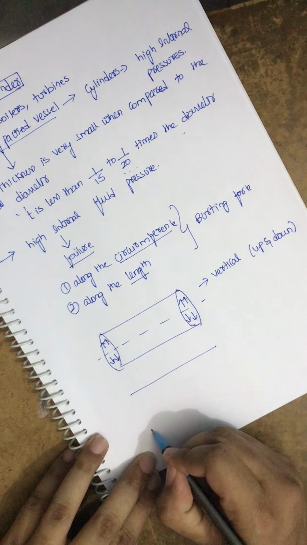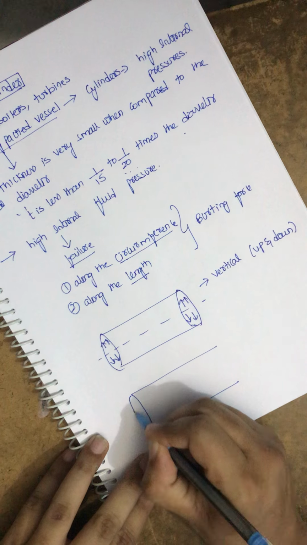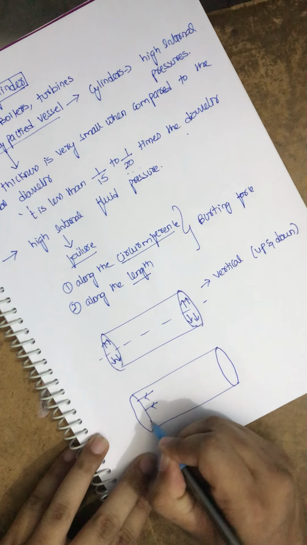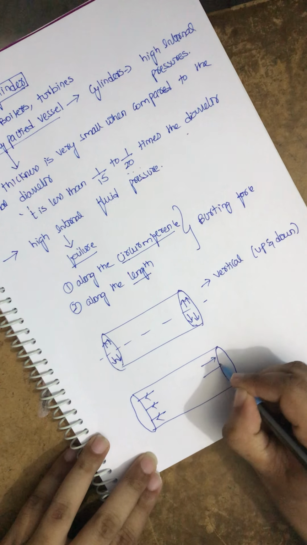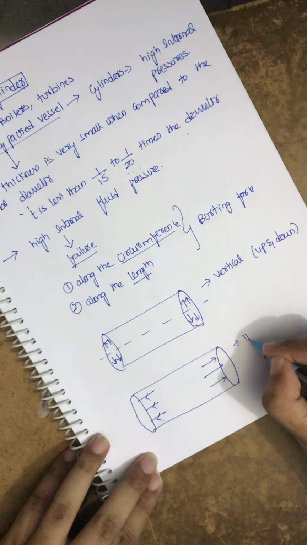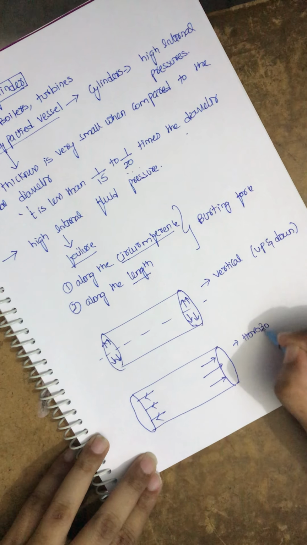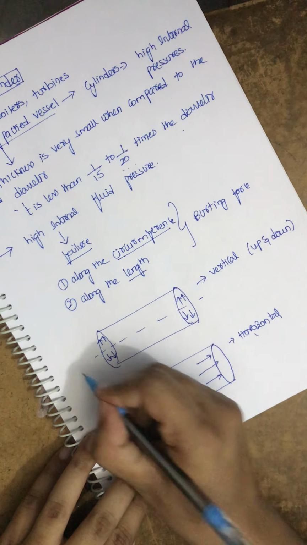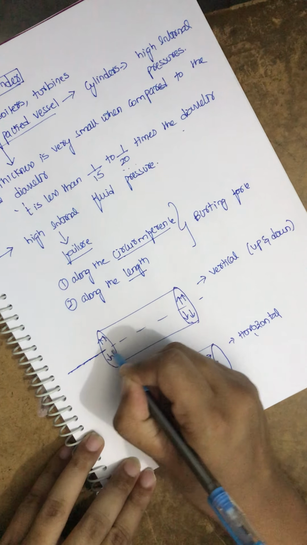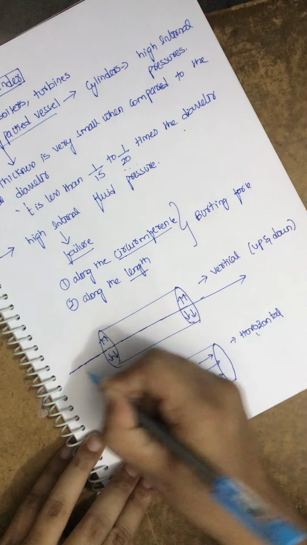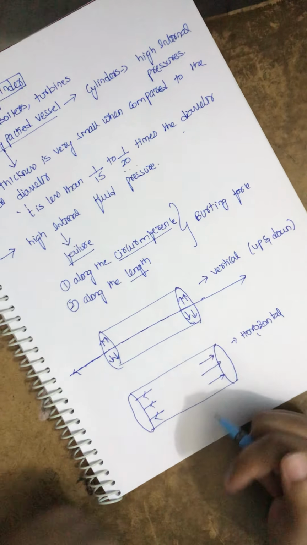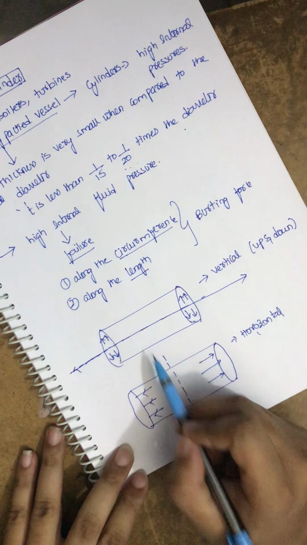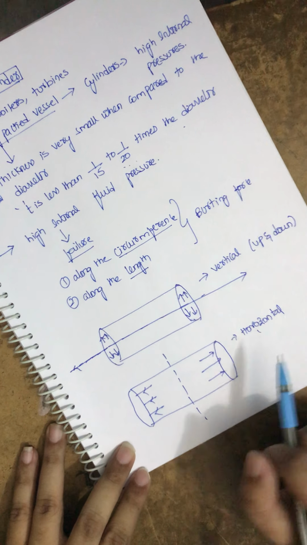If instead the bursting force is along the length, which is horizontal or parallel, then the failure is along the length. That means our cylinder will get parted in this way, into two halves. This is along the circumference and this is along our length.